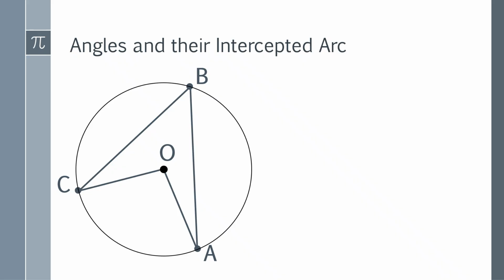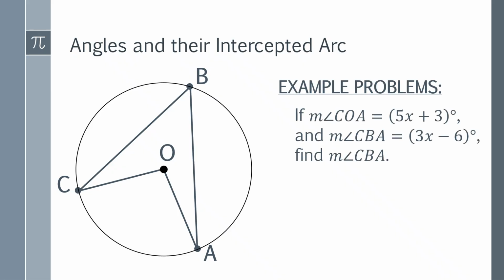Let's have the next example. If the measure of angle COA is 5x plus 3 and the measure of angle CBA is 3x minus 6 degrees, find the measure of angle CBA. Pause this video again, and when you're ready, please resume this video. This is the same as the previous example. So you have to apply a postulate and a theorem based on this. Done already? Let us have the next.